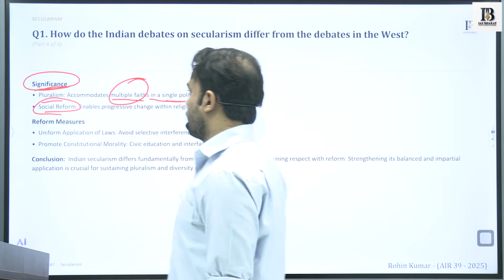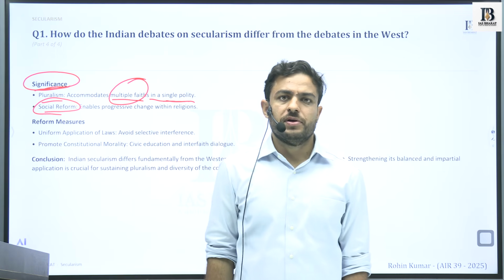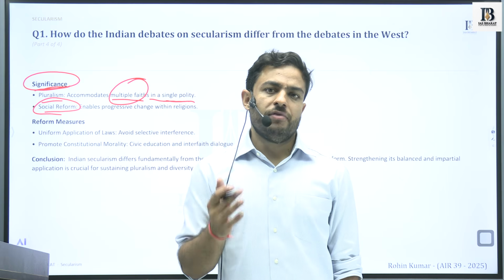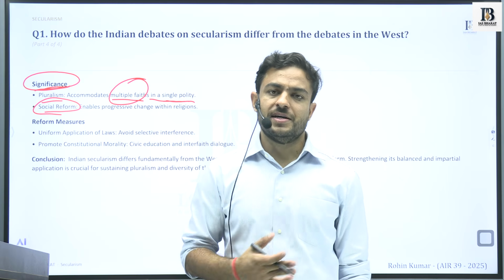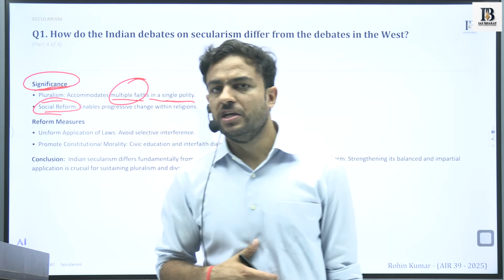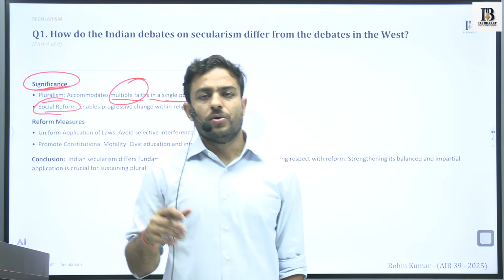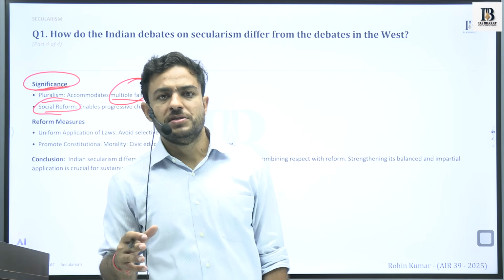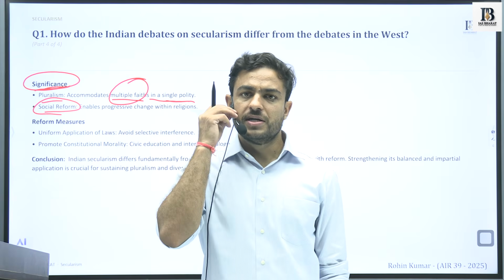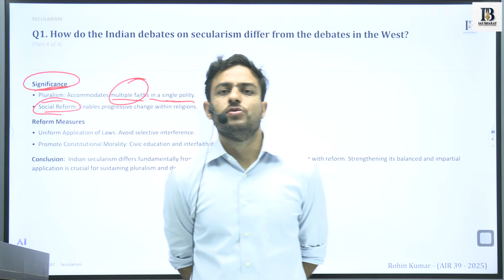Second is social reform. The reformist idea of the Indian model of secularism has given us the space within which, when certain generations realize that certain practices that existed in the past are discriminatory in nature and go against certain sections of society, they can exercise power and authority and do away with certain practices which go against basic human principles.